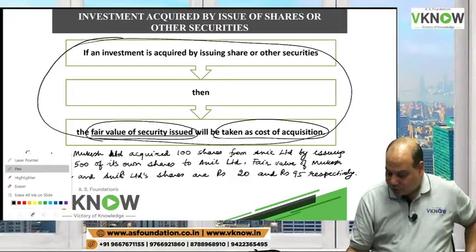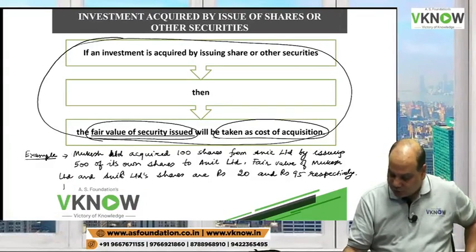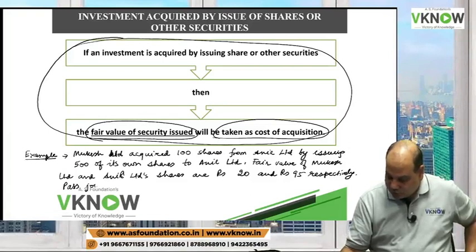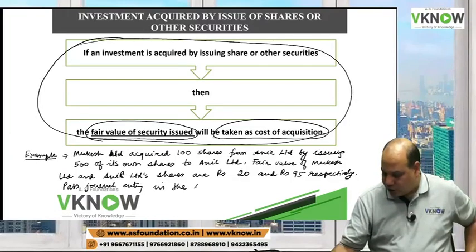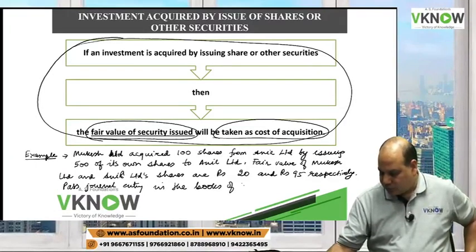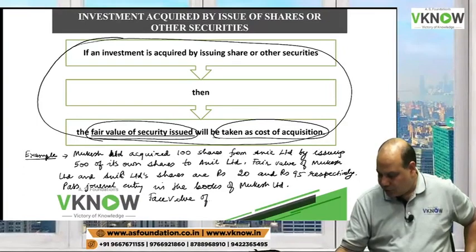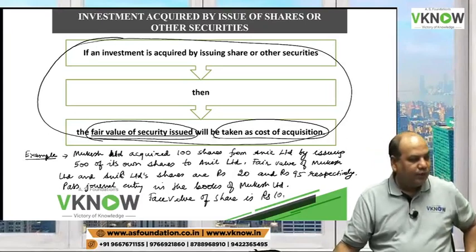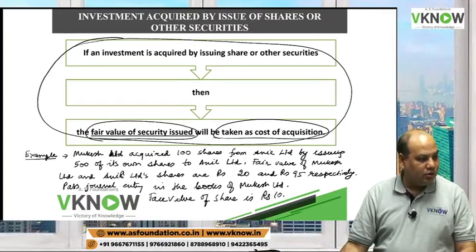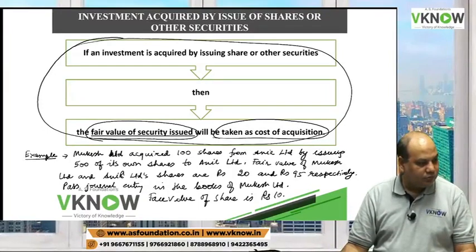So this is the example. Now write down the question. Pass journal entry in the books of Mukesh Limited. Face value of share is rupees 10.